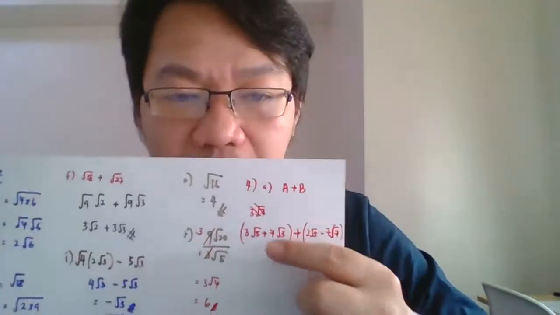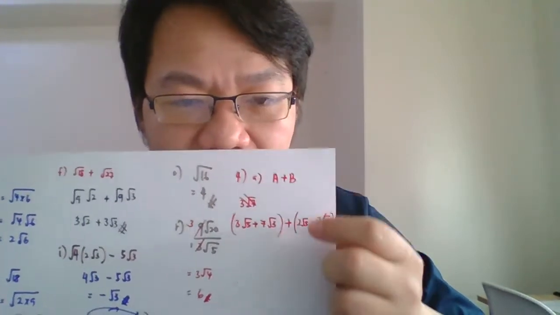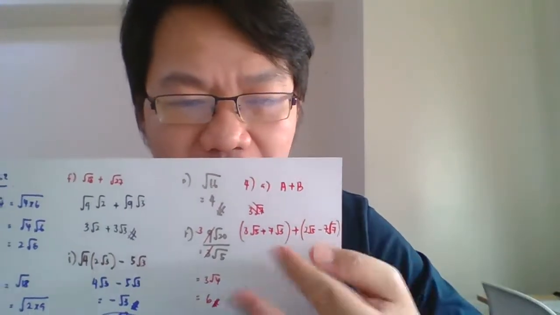Okay, guys. So this is our 4A. Okay, our 4A here. A just replace the value, B also replace the value, and then you plus together both sides. Okay, so settle. So what we call that? Simplify. If you want to simplify, make sure you simplify the appropriate surd.